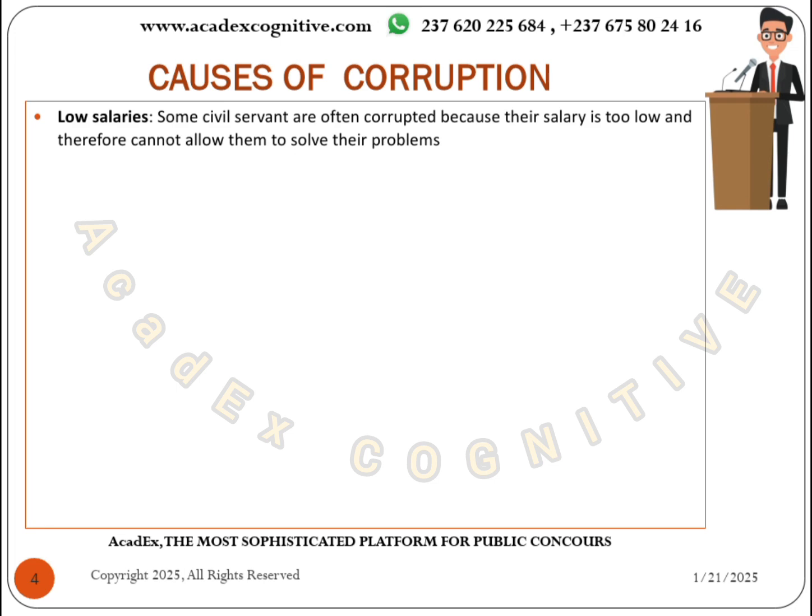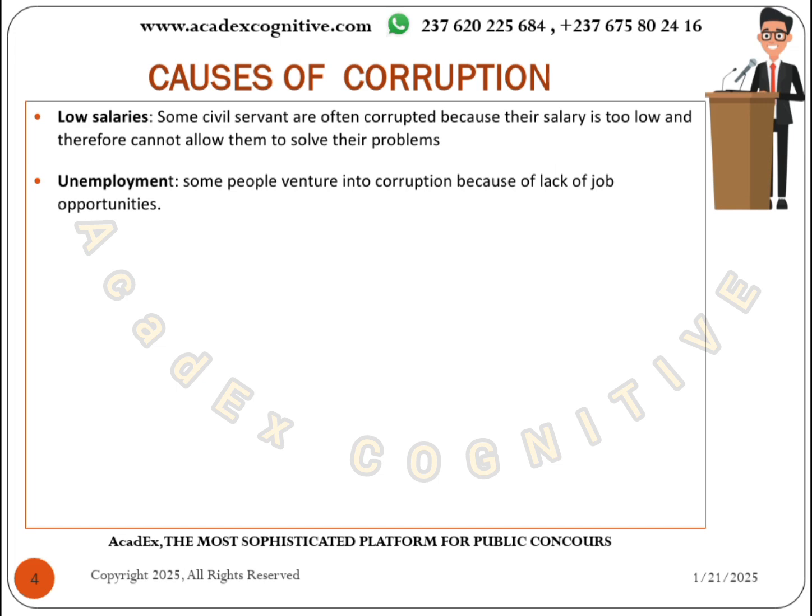As a result, they find themselves getting corrupt. So it's just so as to make ends meet, just to get more money than their salary promises them, and so on. So low salary level is a major cause of corruption.